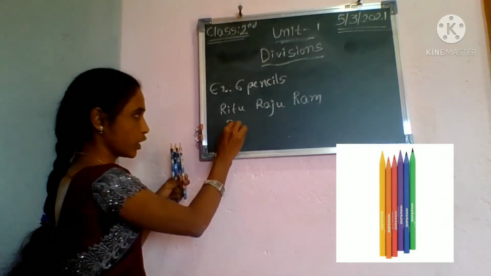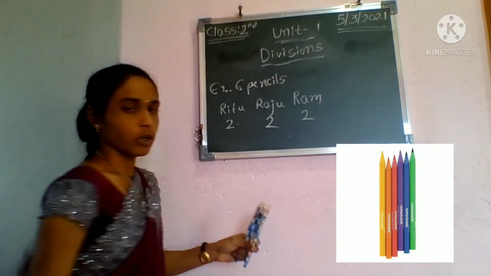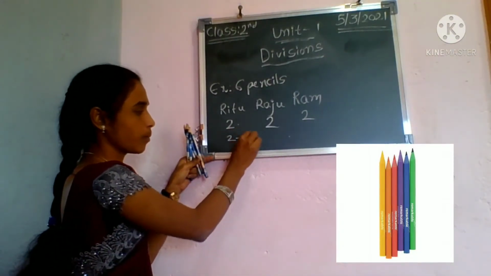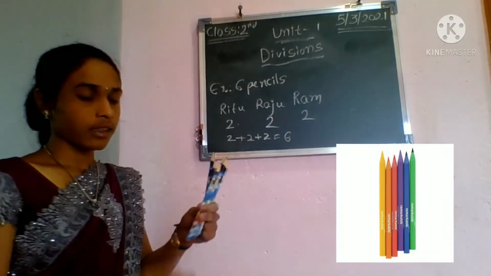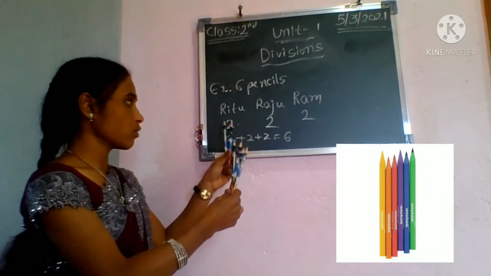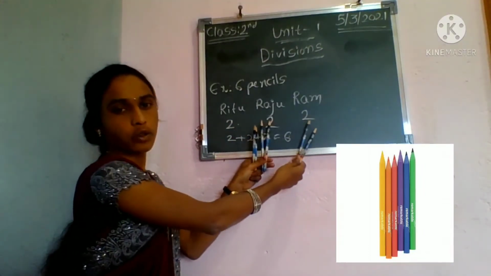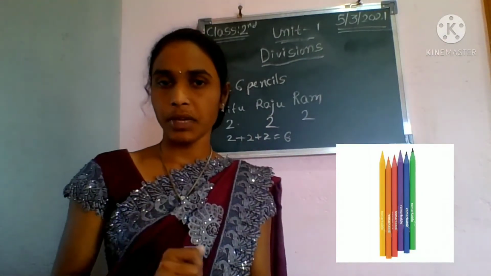2 pencils to Ritu, 2 pencils to Raju and 2 pencils to Ram. Totally how many are there? So count it, 2 plus 2 plus 2 that is equal to 6. If I give 2 pencils to Ritu and 2 pencils to Raju and 2 pencils to Ram, then I don't have any pencils with me, right?